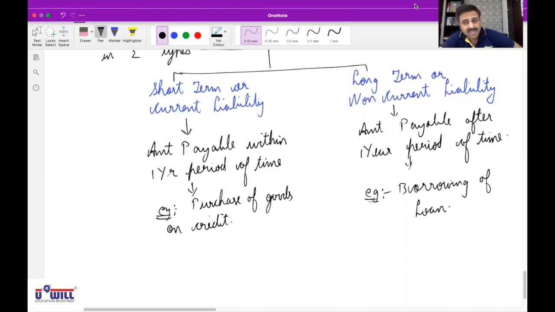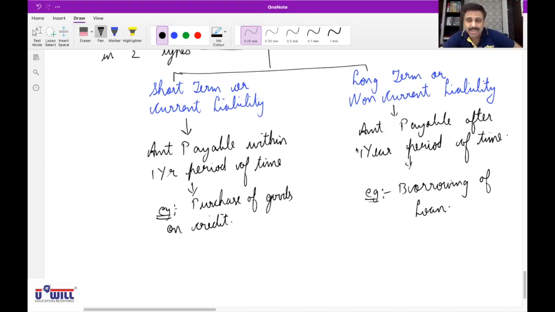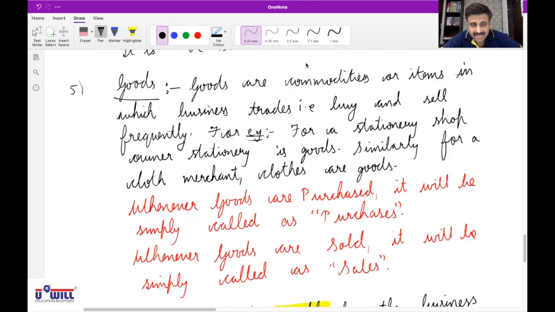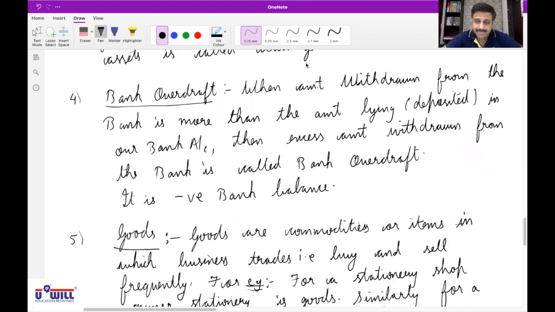If you have withdrawn more than what is lying in your bank balance, do we have to repay it back or not? Yes. Because we have to pay it back to the bank.